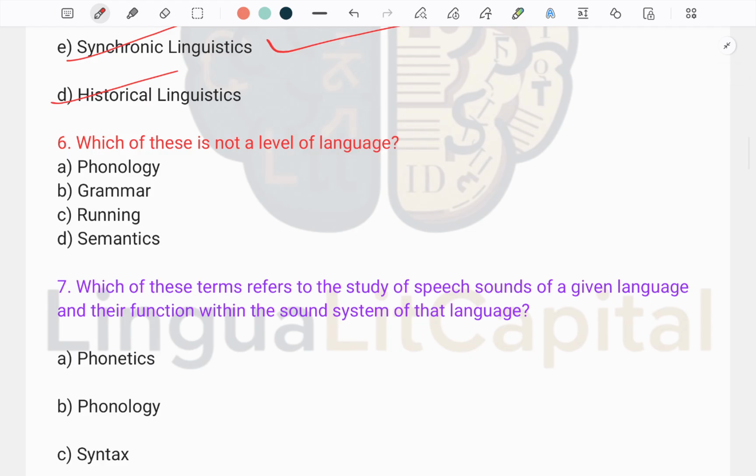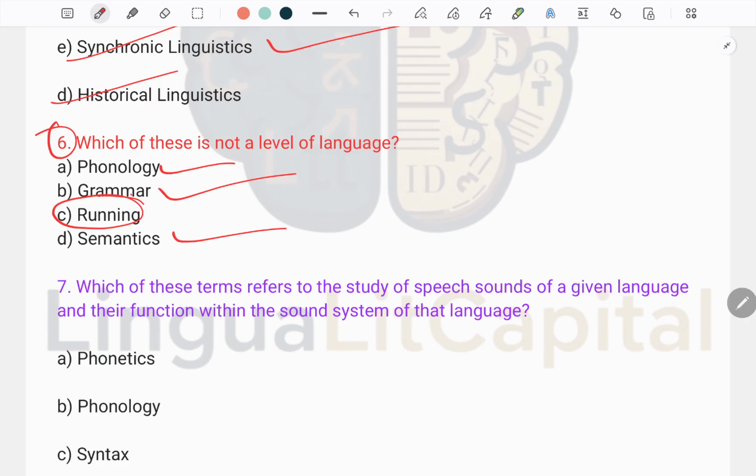Next, question number 6 is: which of these is not a level of language? Level of language means what is a part of language or linguistics. We have phonology, we have grammar, which is known as syntax, we have semantics, which is the study of meaning, but we don't have option C, which is running.